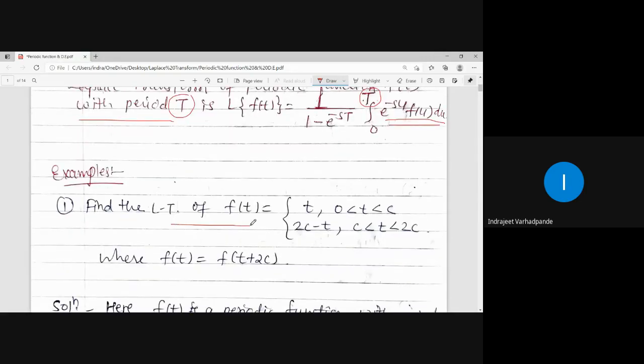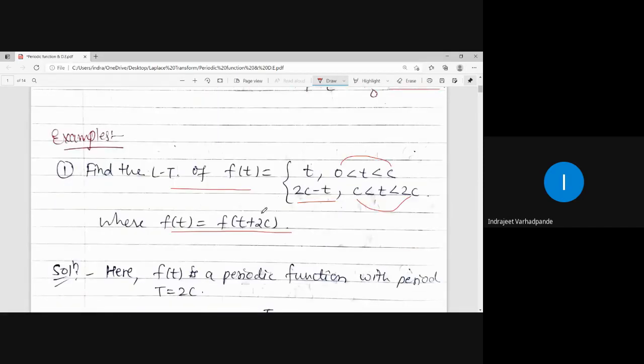Find the Laplace transform of f of t, where it is defined as t which lies between 0 to c, 2c minus t which lies between c to 2c, where f of t is equal to f of t plus 2c. Though the word periodic is not used in the example, I may say that it is a periodic function with a period capital T equal to 2c, because this functional value remains the same in spite of adding 2c. That is the interpretation for the periodic function.